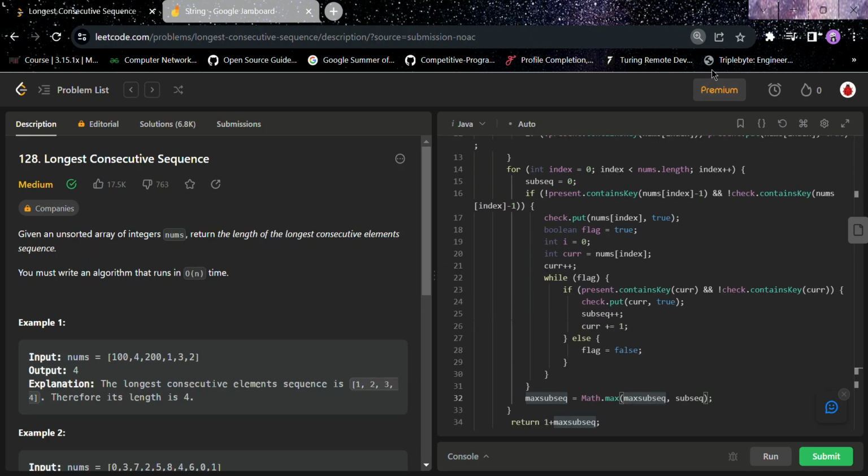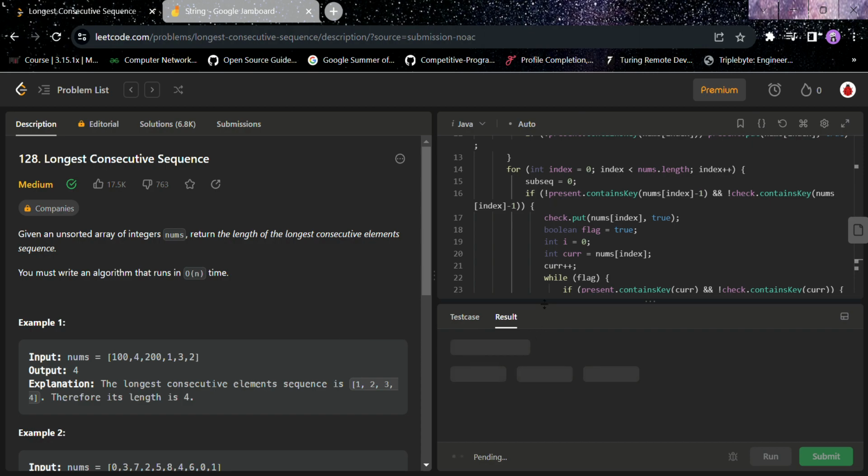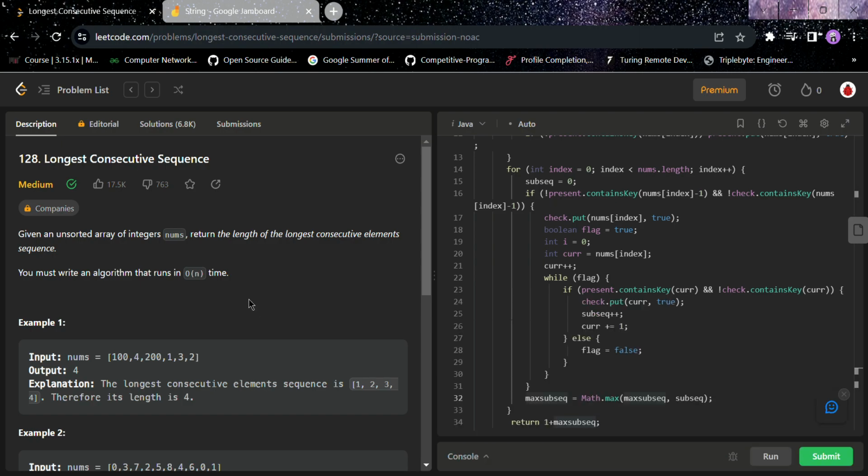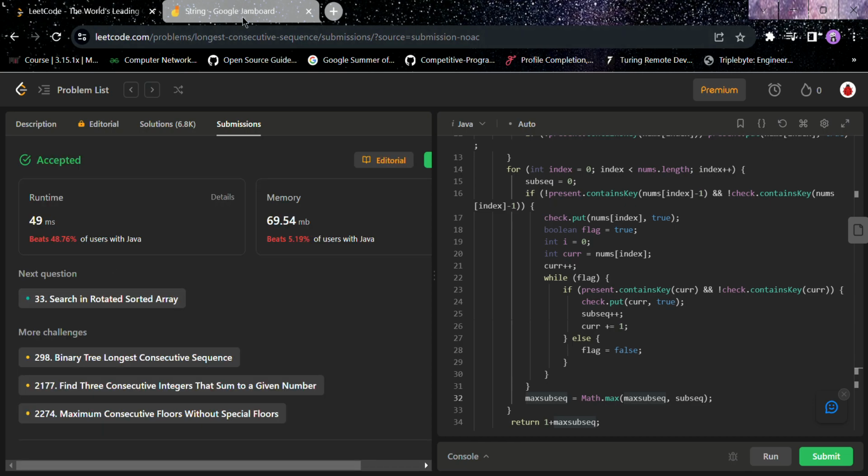Okay, see if it runs or not. Check it. This code will run 100%. Okay, it is running, and it will also submit. So that was the logic and that was the code.